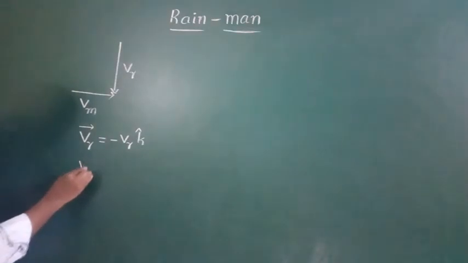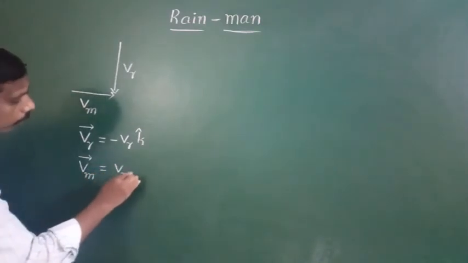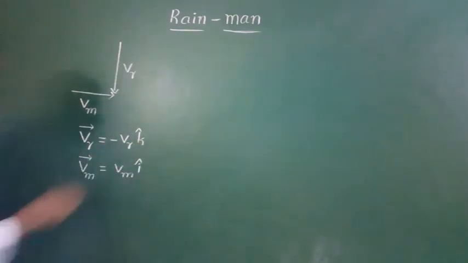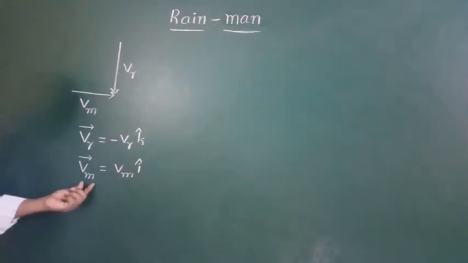The man is moving along the horizontal direction, so the velocity of the man is equal to Vm into i cap.